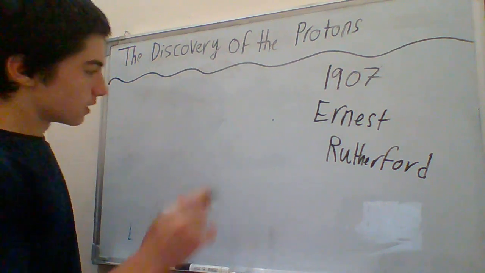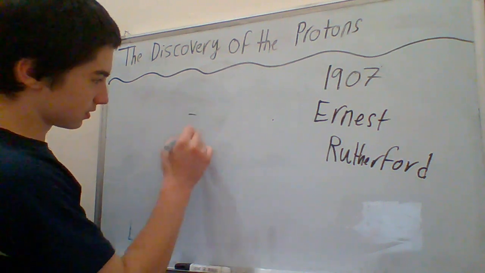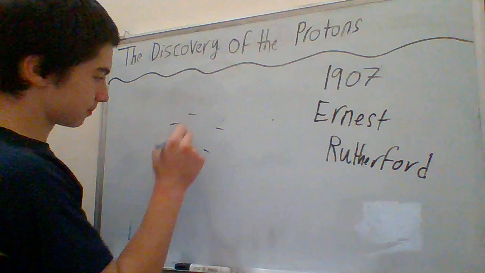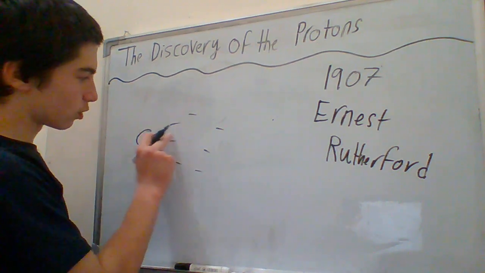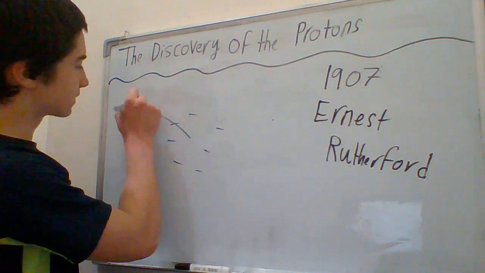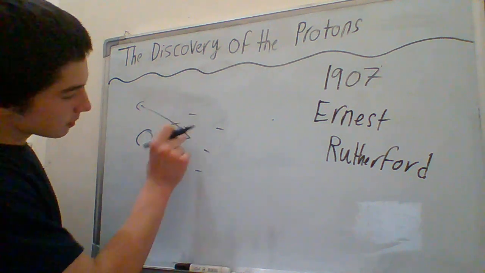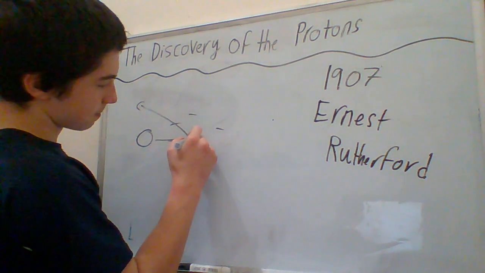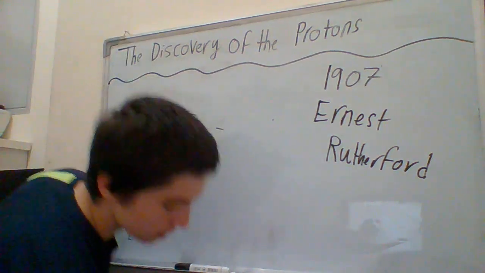If we look at the atom, here we have the electrons just randomly spread, and the alpha particle is going through, and then suddenly it hits something that deflects it. It means there's something here in the middle of the atom that's kicking it out, and he called them protons.